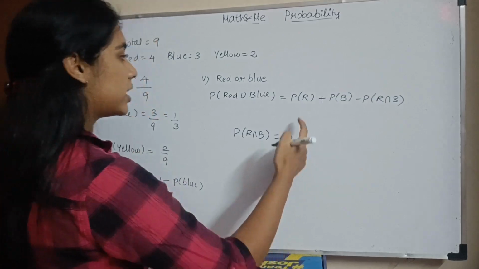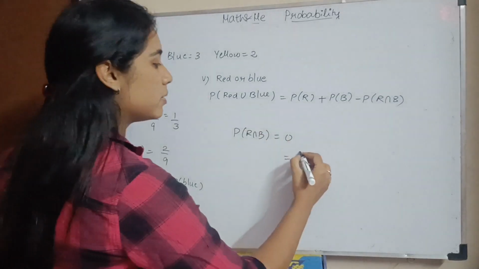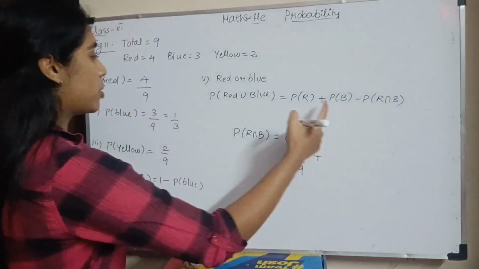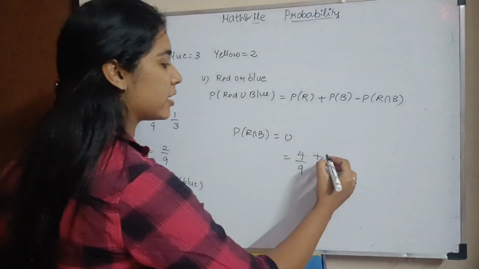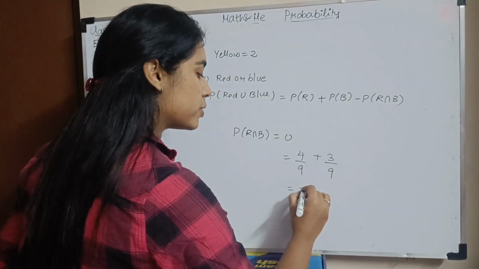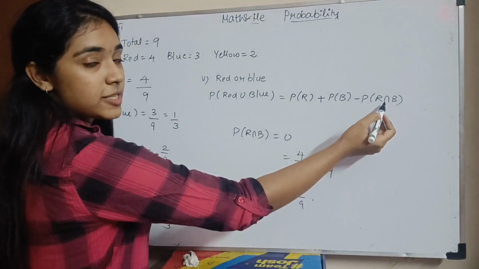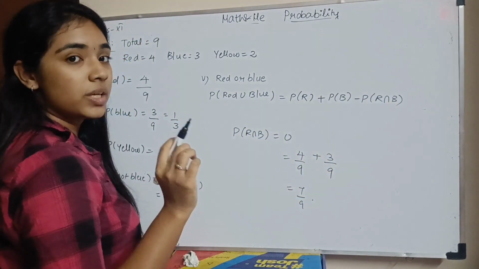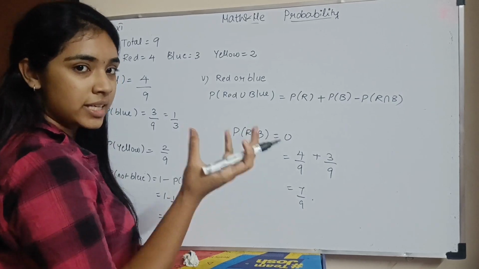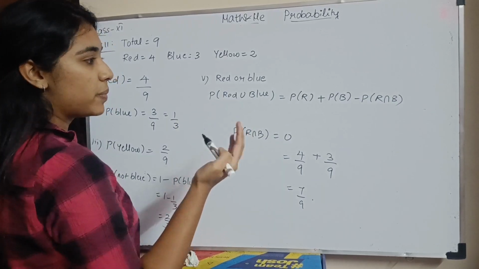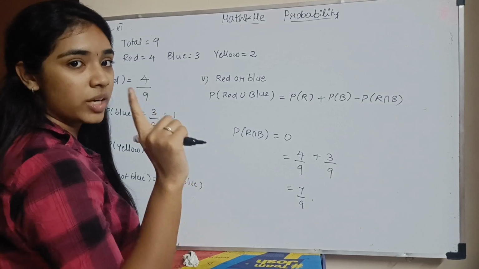Substituting that, what will it be? Probability of red will be 4 by 9 plus probability of blue will be 3 by 9. So it will be 4 plus 3 by 9, which is 7 by 9. Okay? You understand why this is 0? This is because red and blue are mutually exclusive events. What does that mean? There is no intersection between them. Okay? You cannot pick red and blue simultaneously because you are picking only one disc at a time.